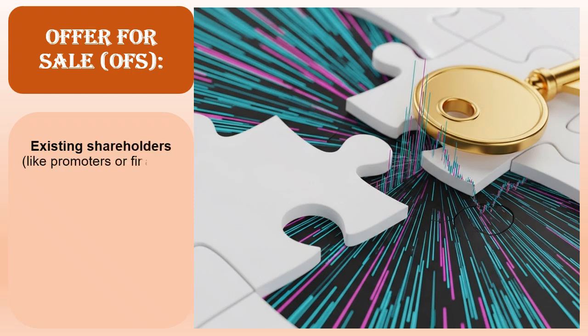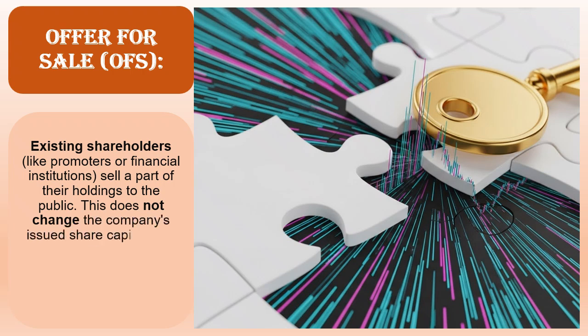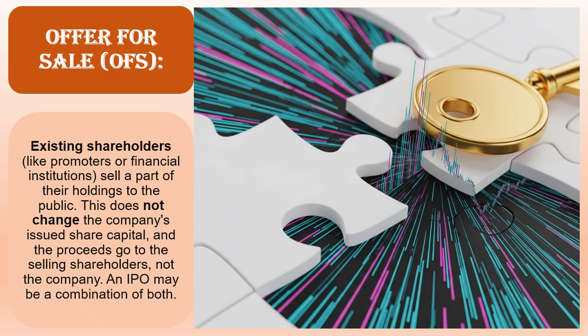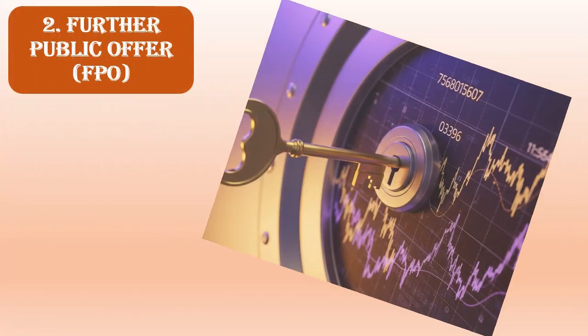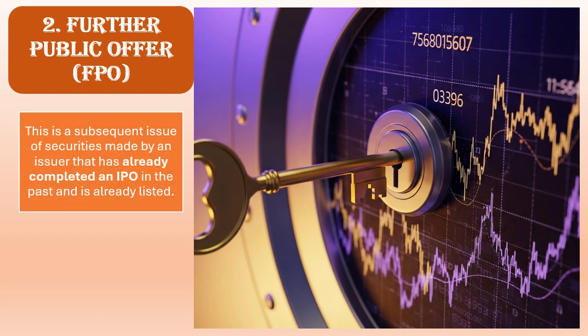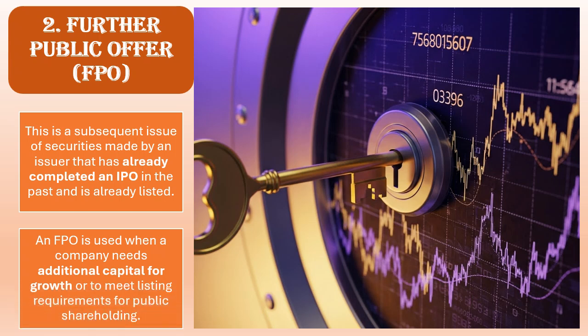Offer for sale, OFS. Existing shareholders, like promoters or financial institutions, sell a part of their holdings to the public. This does not change the company's issued share capital, and the proceeds go to the selling shareholders, not the company. An IPO may be a combination of both. 2. Further public offer, FPO. This is a subsequent issue of securities made by an issuer that has already completed an IPO in the past and is already listed. An FPO is used when a company needs additional capital for growth or to meet listing requirements for public shareholding.